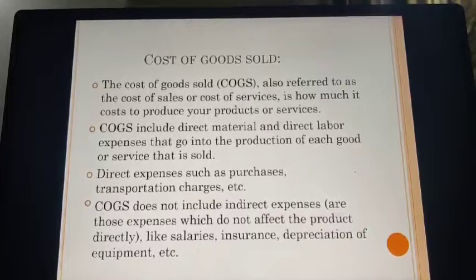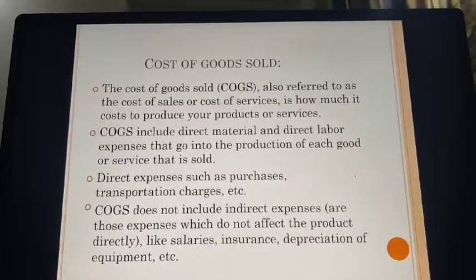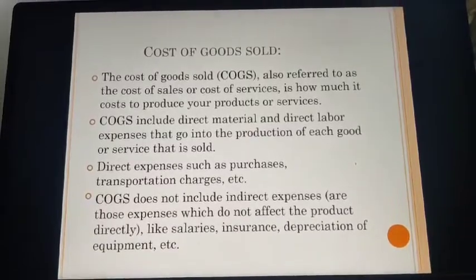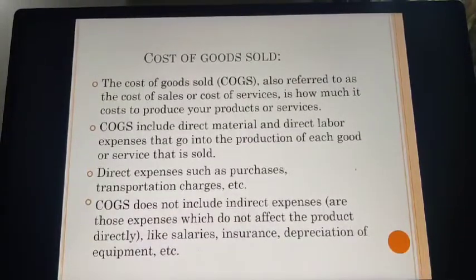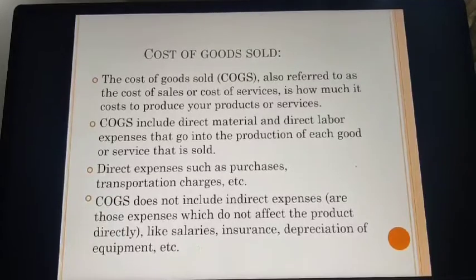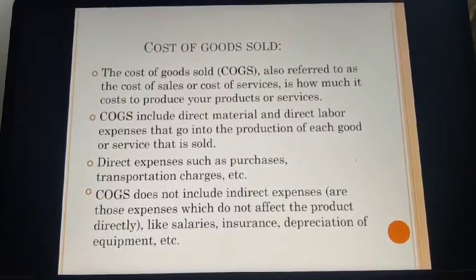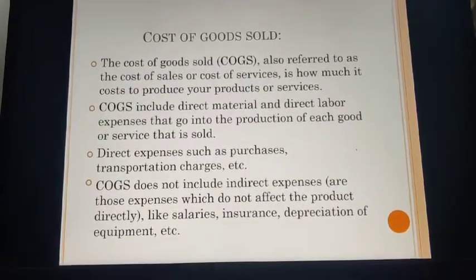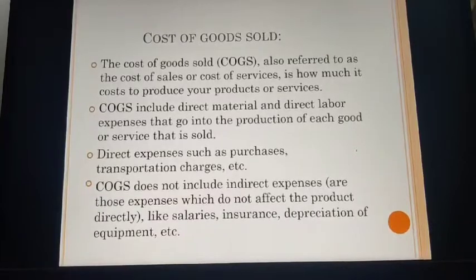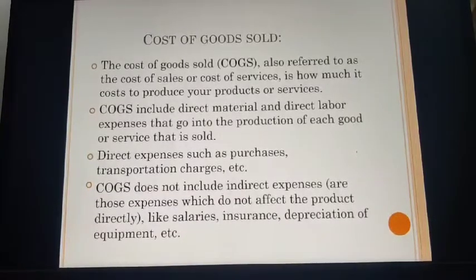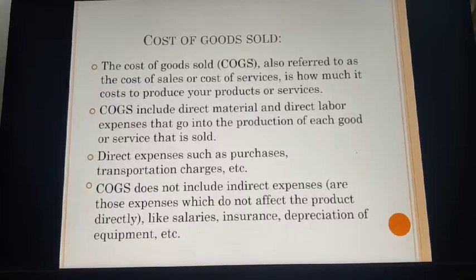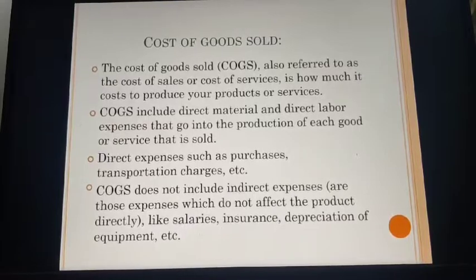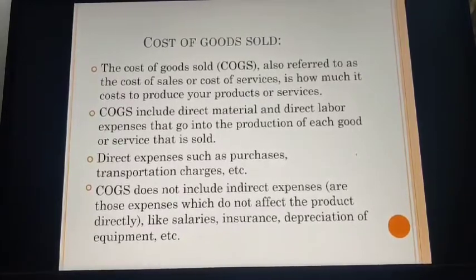Direct expenses such as purchases, that is purchasing of your raw material, and transportation charges, that is transporting your raw material from the place of procurement. COGS does not include indirect expenses. Now, what are these indirect expenses? They are basically those expenses which do not affect the product directly, or we can say office expenses like salaries, insurance, depreciation of your equipment, etc.